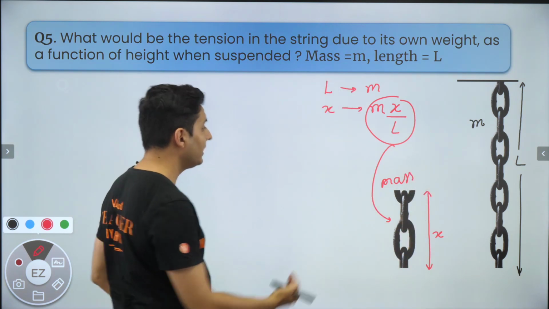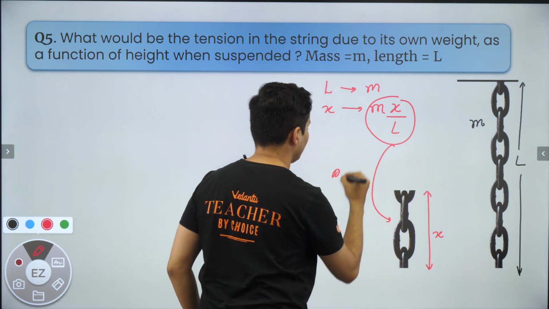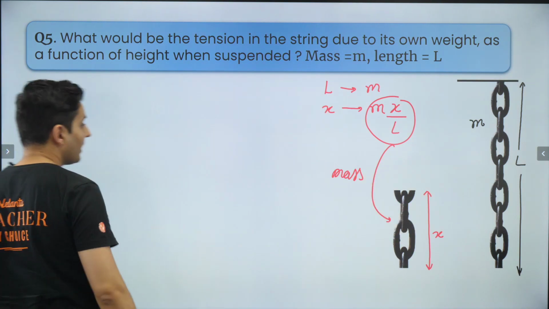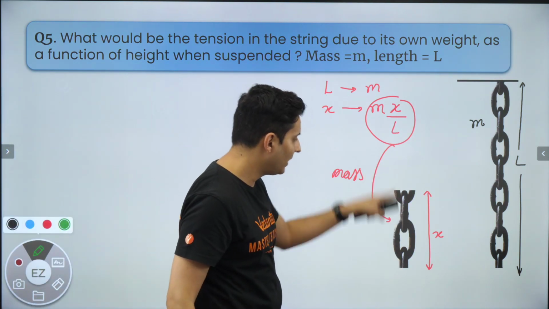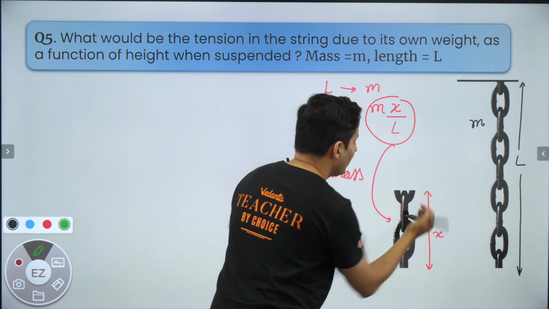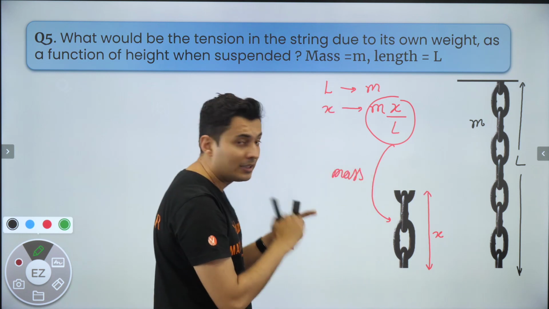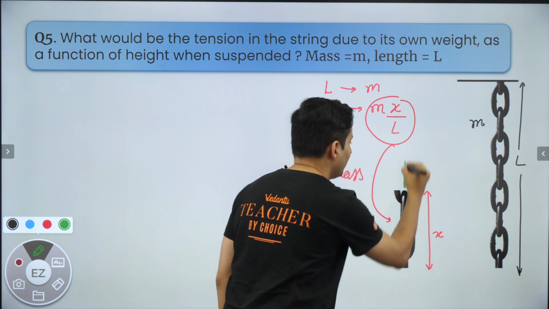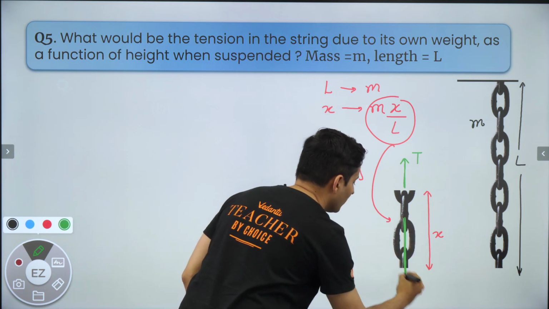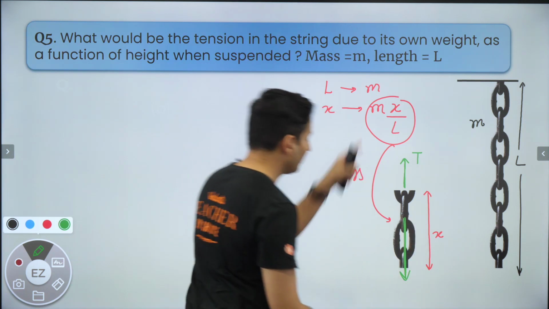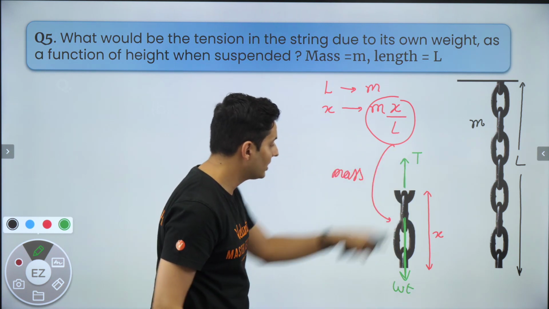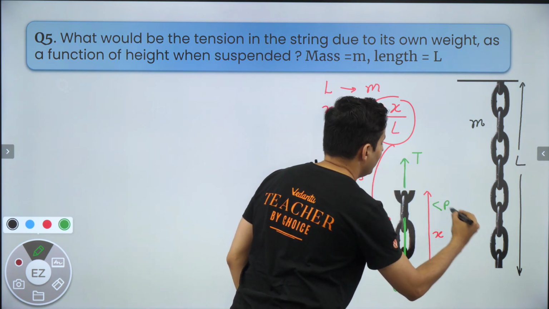Great. Why do I need it? I'll tell you. If I draw the free body diagram of this part, think what all forces will be there. Wherever I have cut it, hypothetically, not physically, there will be a tension acting upwards. And do not forget, there will also be its own weight. And that weight will be balancing the tension. Reason: that element is at rest.